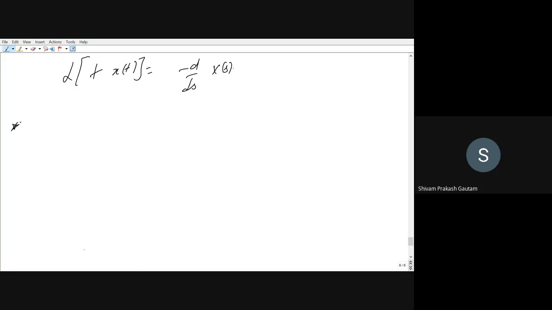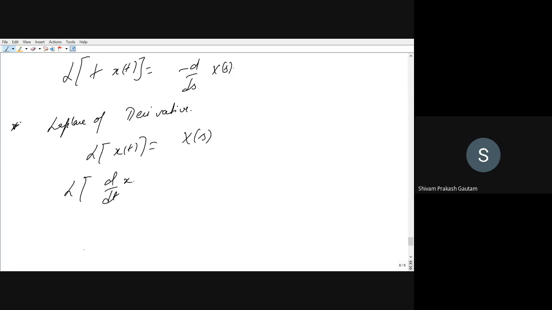Now we see Laplace transform of derivative. If Laplace transform of x(t) is equal to X(s), then what will be the Laplace transform of d by dt of x(t)? Is my voice audible? Yes, sir.